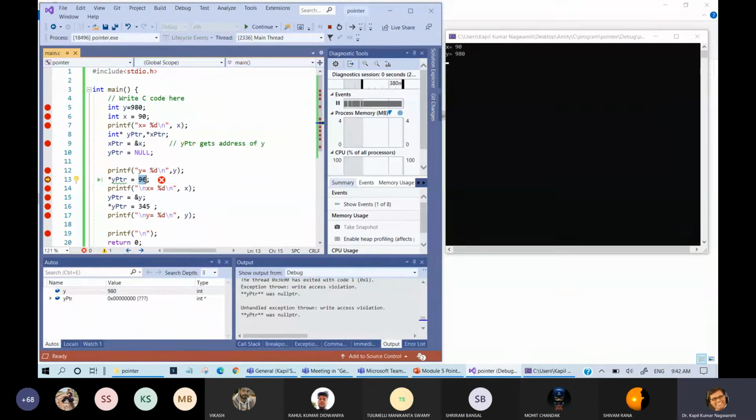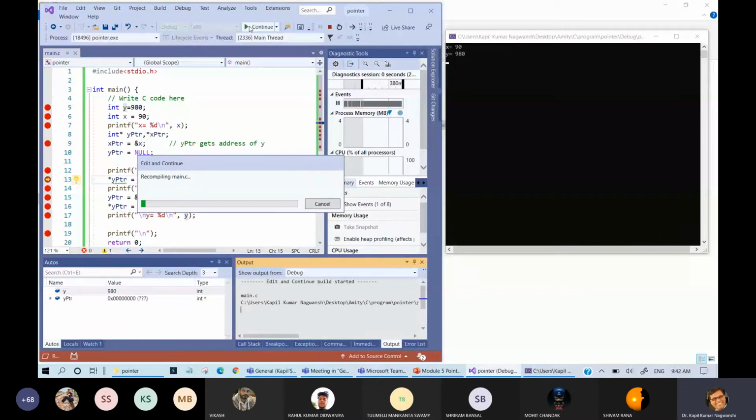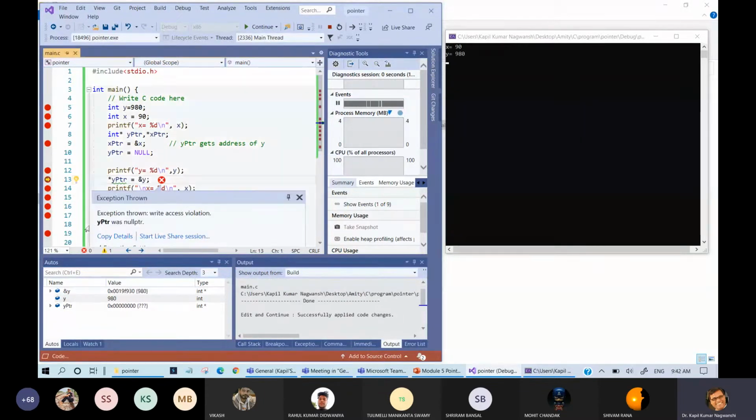So let me write address of y. So it has changed. Exception throws write access violation. Actually, we have already declared this as null pointer. That's why this creates some value.